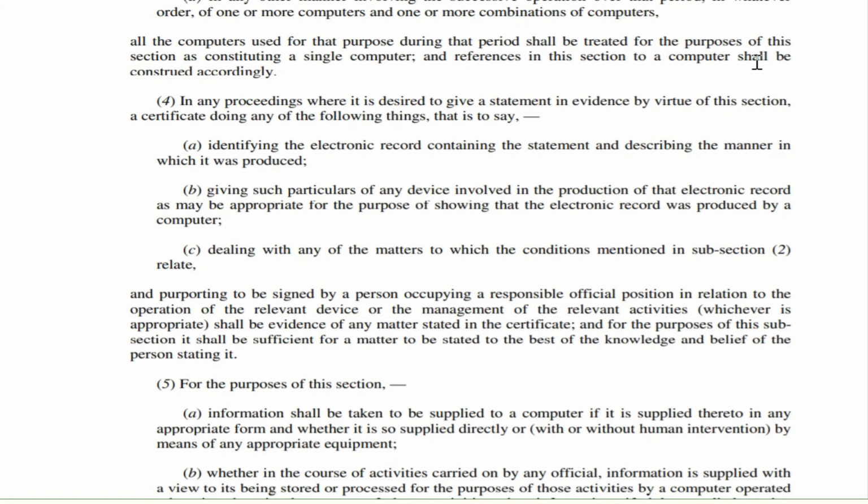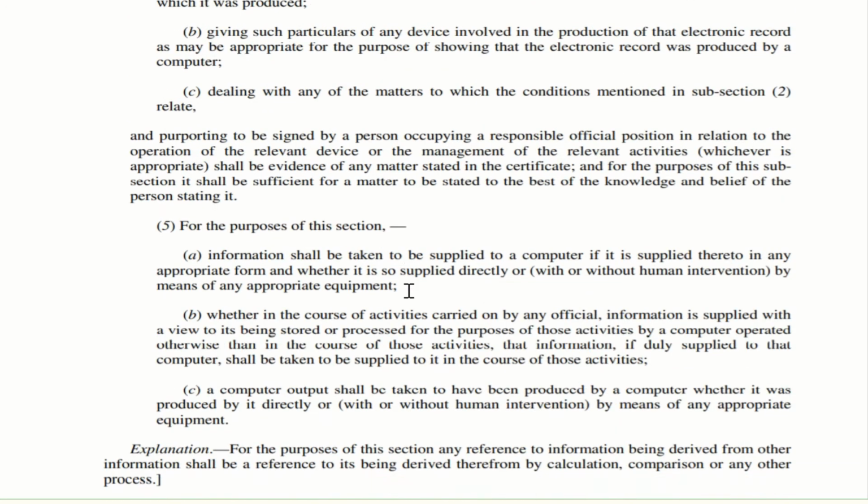However, it is very important that this certificate which is being produced and which is accepted as an evidence should have been signed by a person who is holding an official position, or who is mainly the person who is managing the relevant activities, or who is controlling the operation of the relevant device. It is very important. And the next thing is, this person can merely say that to the best of my knowledge and belief, I am giving this. That is enough.